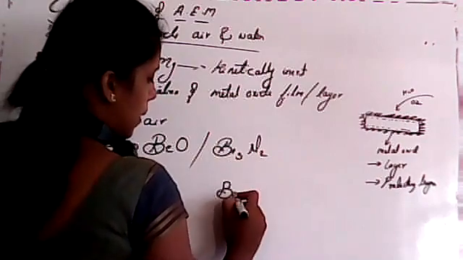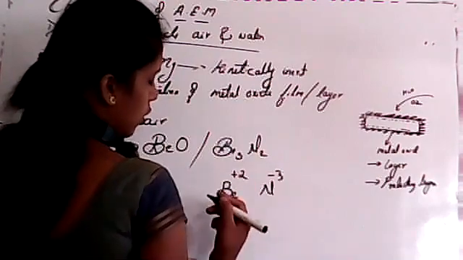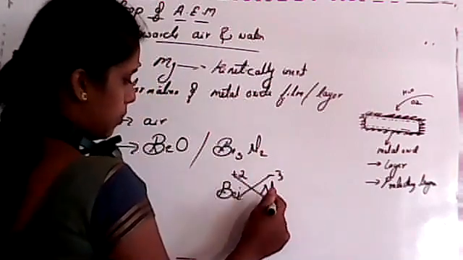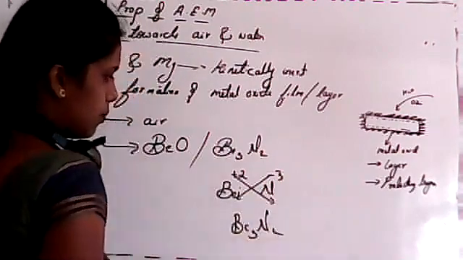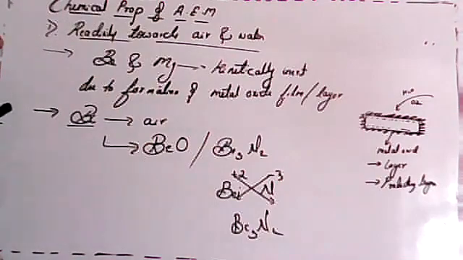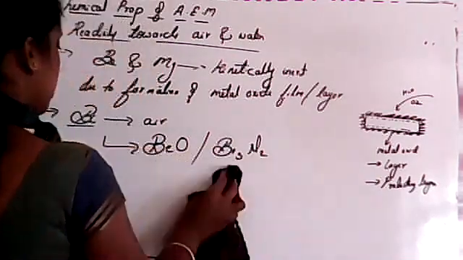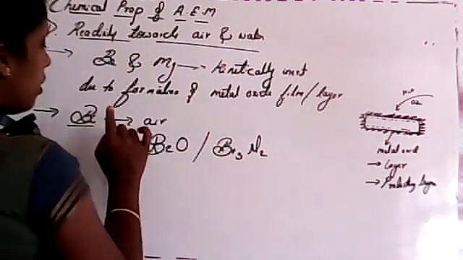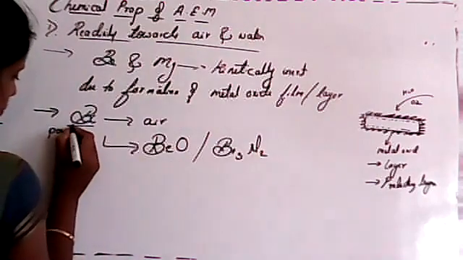See, student, beryllium has a +2 oxidation state. Nitrogen has a -3 oxidation state. If you want to bind these two, you have to cross multiply. Clear? So that is nothing but Be3N2. Just like lithium readily reacts with oxygen and nitrogen to form lithium oxide and lithium nitride, like that beryllium also readily reacts. You have to consider powdered beryllium.